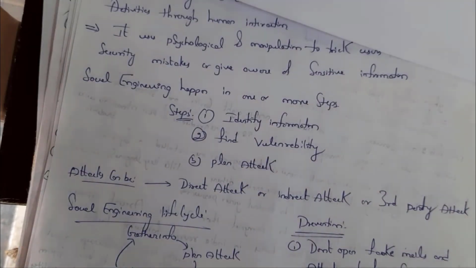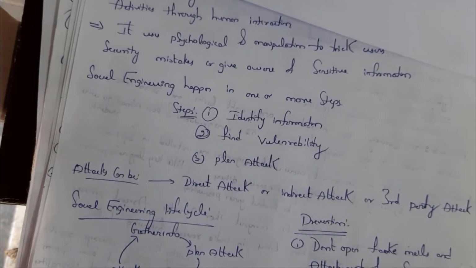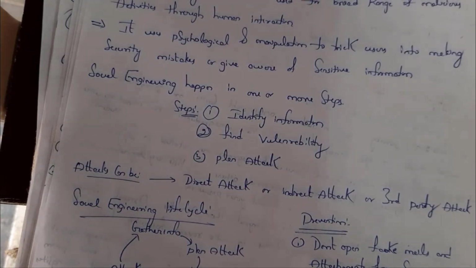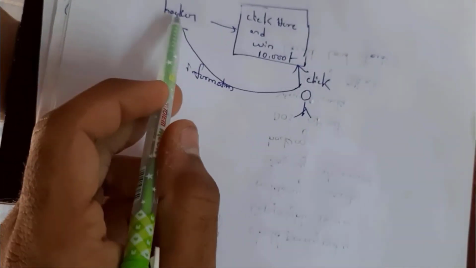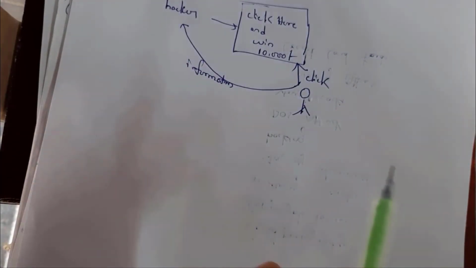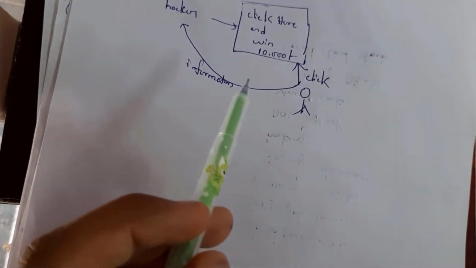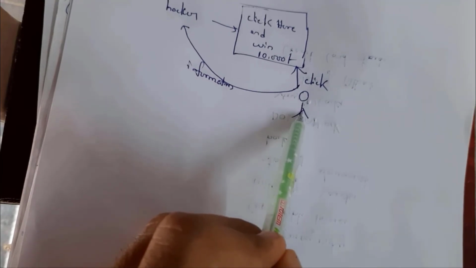See, there are 3 steps in social engineering. First one is identify information. Next one is find vulnerabilities, that is nothing but weakness of the person. Find weakness of the person and then plan attack. As I said before, here the hacker identified his information, that is this person is staying in some place, he is using different kind of laptop, etc. And find his weakness.